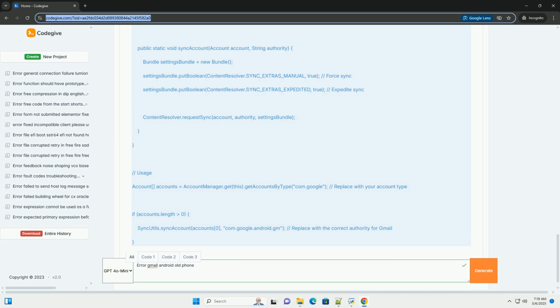3. Install the older APK. Locate the downloaded APK file and tap it to install. You may need to enable install from unknown sources in your phone's security settings, but disable it again afterward for security. Uninstall updates. If the Gmail app updated recently and the problems started afterwards, it might be worth uninstalling the updates to revert to the version that came pre-installed with the phone. To do this, go to Settings, Apps, Gmail and tap on Uninstall Updates.